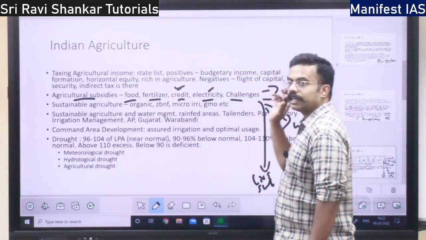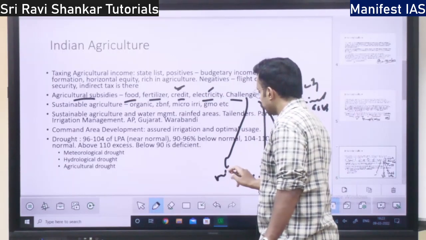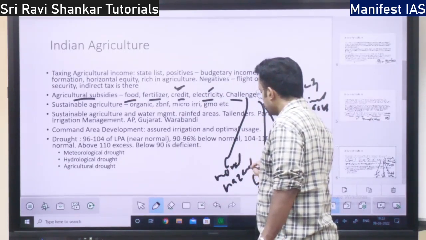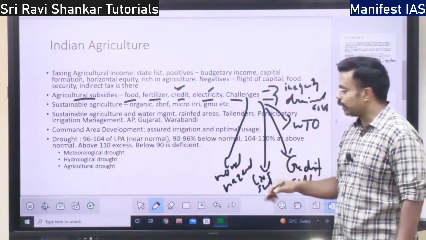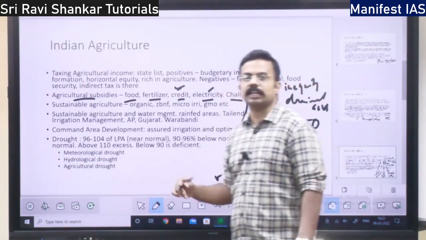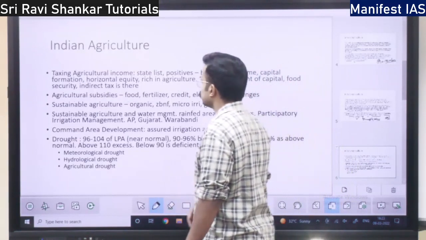These are the negatives, and also it will lead to moral hazard. Moral hazard as in, those who are even able to pay the actual price will also sit and wait for the government to provide subsidy. So all these are the negatives of subsidy in the agriculture sector.